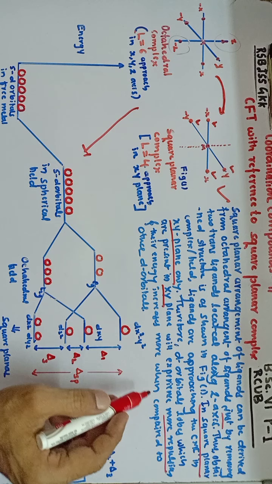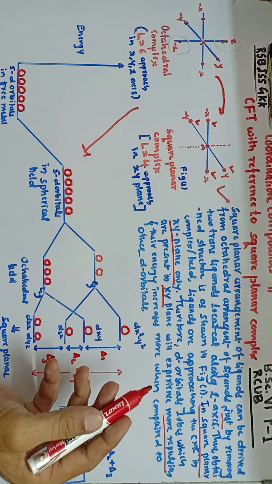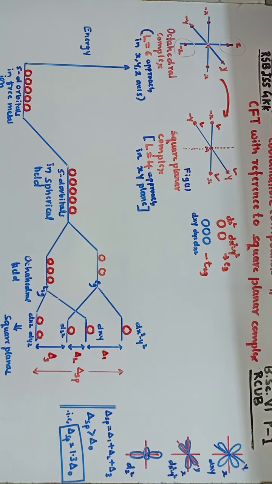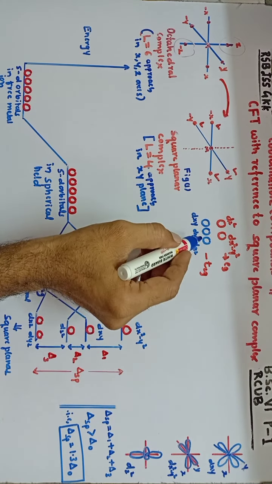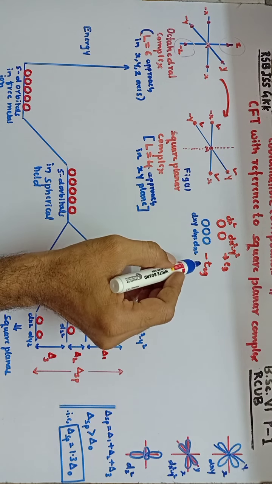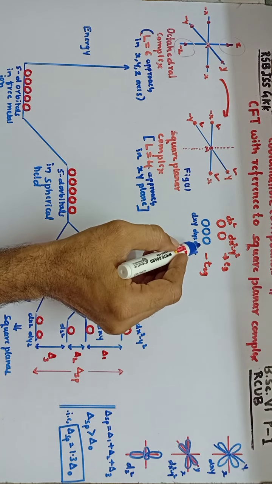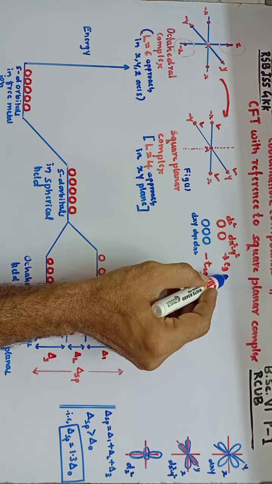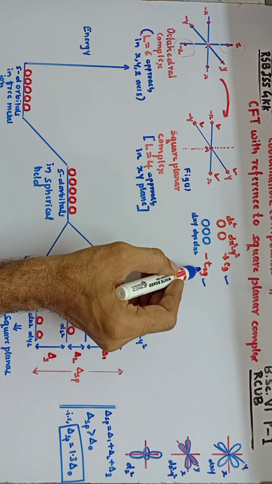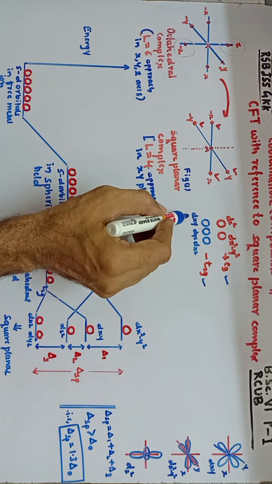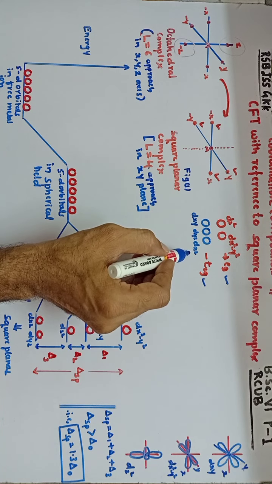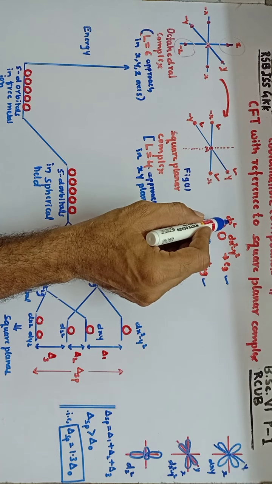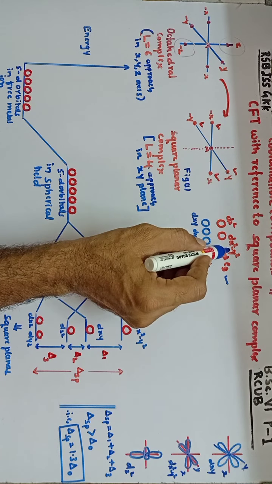So let us see which d orbitals have lobes in the xy plane. From the shapes and orientation of d orbitals, it is very clear that the 5 degenerate d orbitals are grouped into 2 sets of orbitals. One is the T2g set, another is the Eg set. The T2g set consists of 3 orbitals, that is dxy, dyz and dxz, whereas the Eg set consists of 2 orbitals: the dz square orbital and the dx square minus y square orbital.